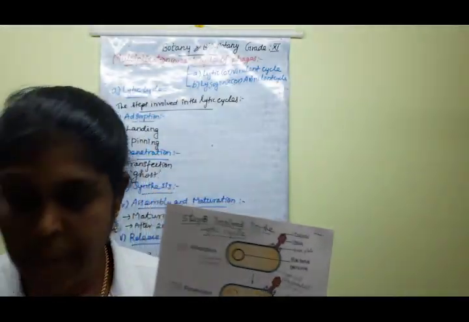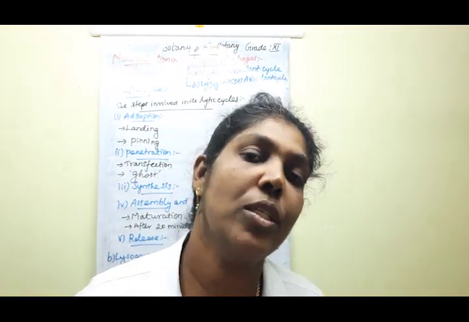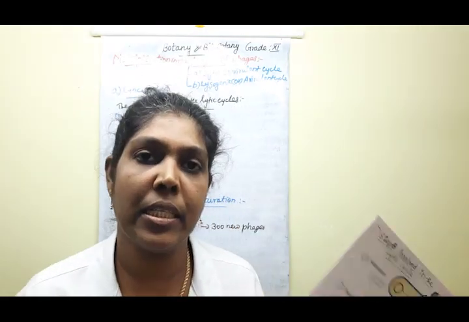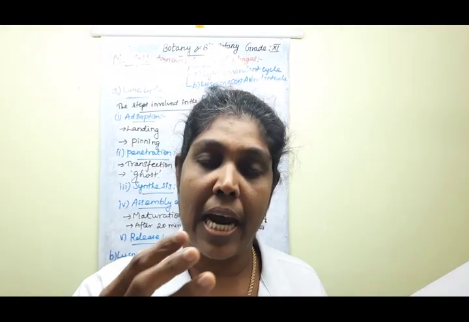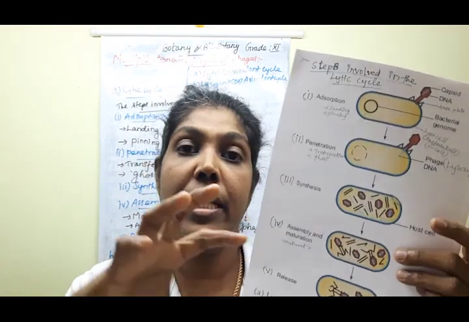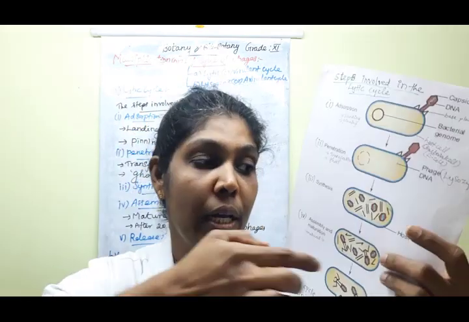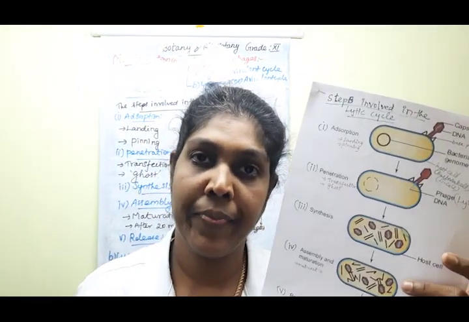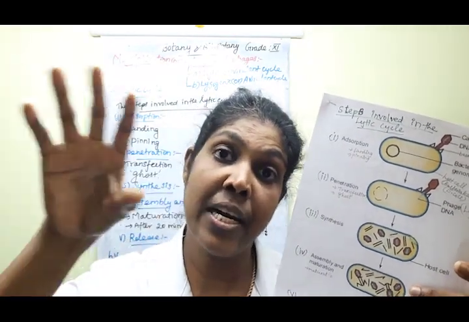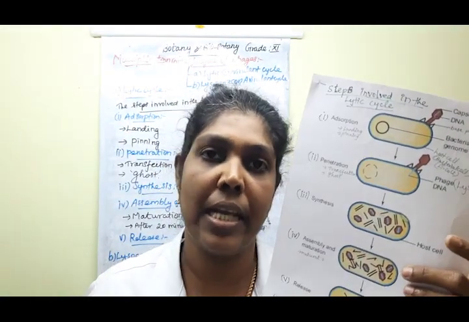After around 20 minutes, there is multiplication, and around 300 phage particles are assembled in this area.